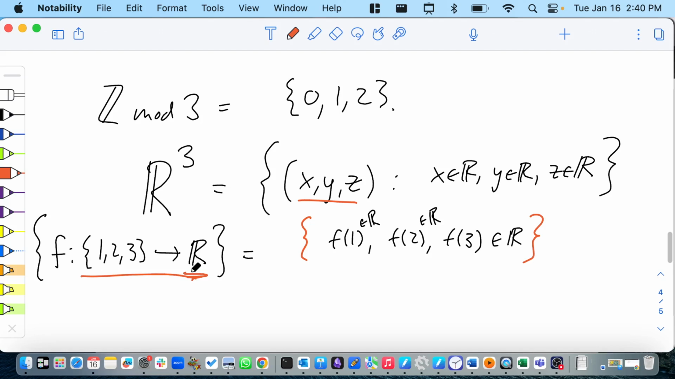Okay, it depends what you mean by the same. That's why mathematicians use words like isomorphic. But morally speaking, they're the same. The 2 sets, you can make a nice bijection between them in the natural way, saying x equals f of 1, y equals f of 2, and z equals f of 3. Okay, so that one is definitely a vector space.